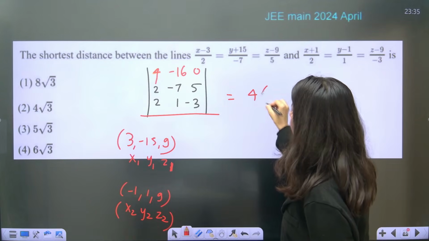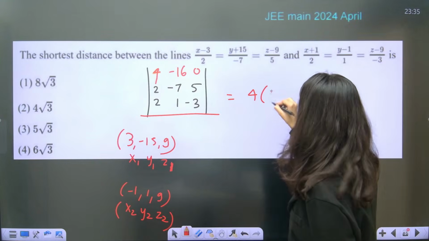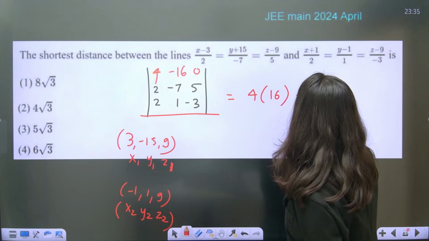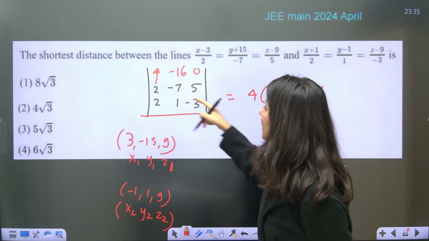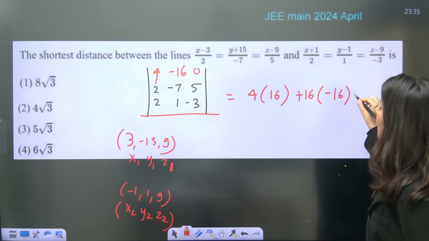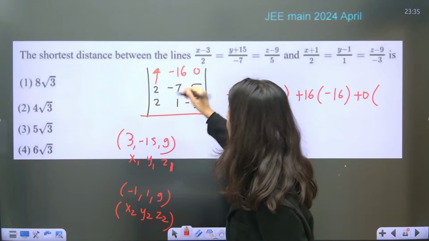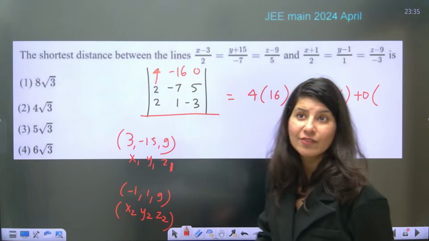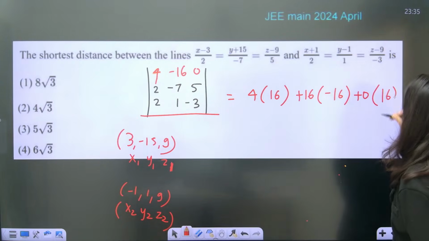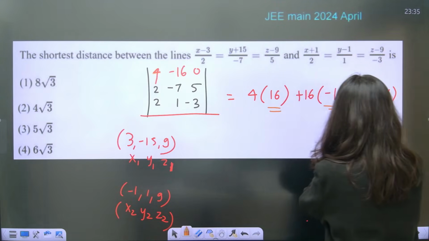So 4. Now 21 minus 5. 21 minus 5 is what? 16. Yes. Plus 16 multiply. Now we are having 16 is gone. Minus 6 minus 10, so minus 16. Plus 0 multiply. Do calculate it. I'll tell you, 2 and then plus 14. So 16. So your cross product, if you calculate now, it will have these three values only.